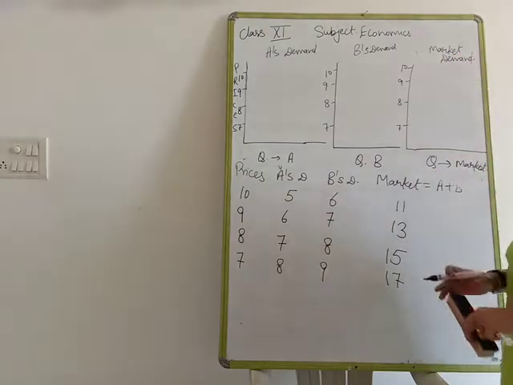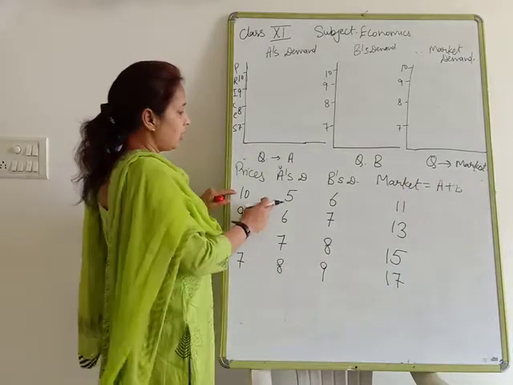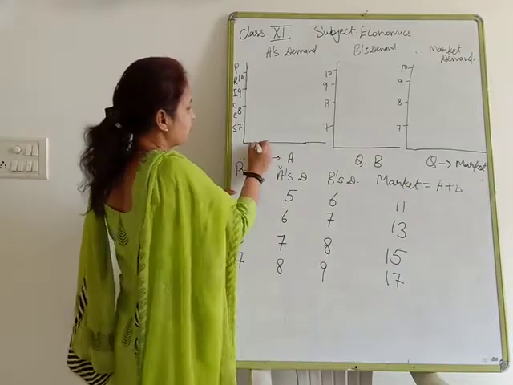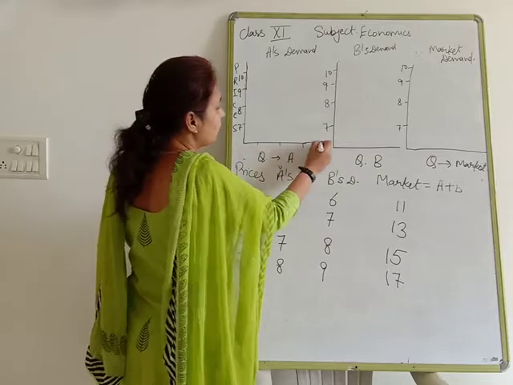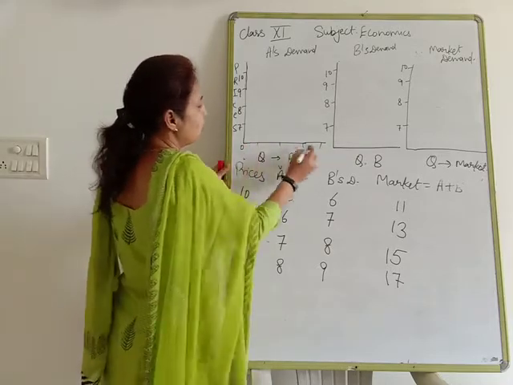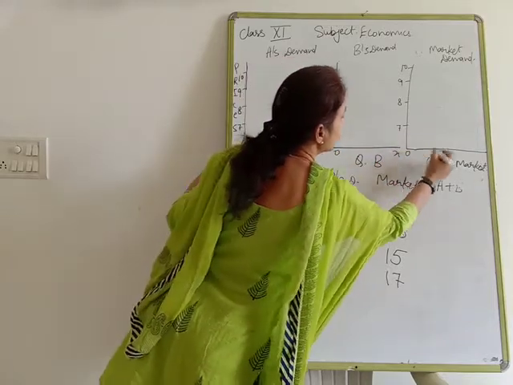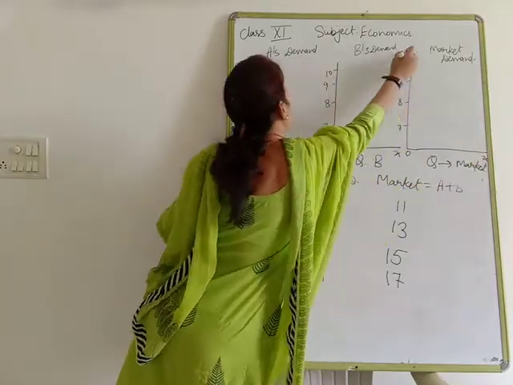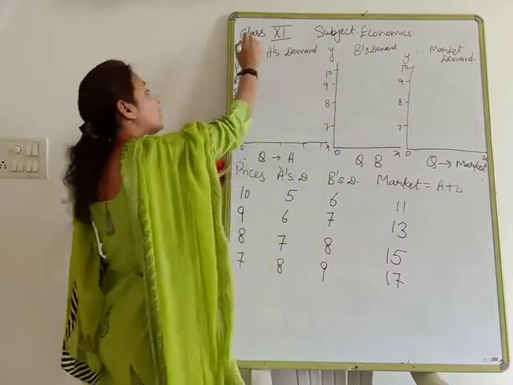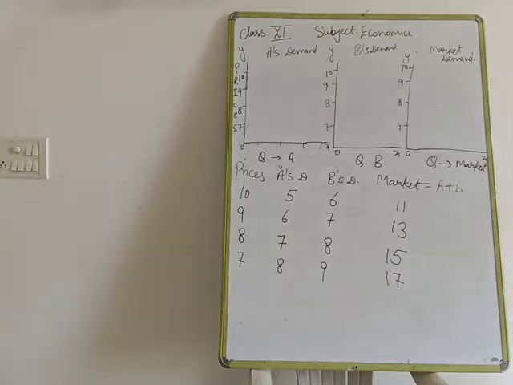Clear? Now look at here. If the prices are 10, A's demand will be, suppose we have to take quantity also, O X, O X, O X, Y, Y and Y on the axes. Clear? Now we have to take quantity on OX.